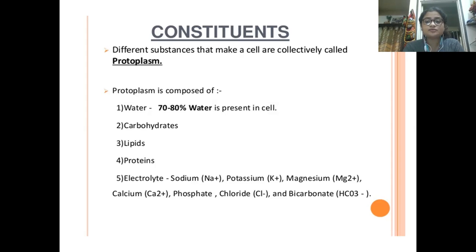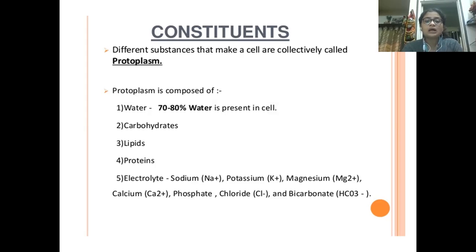Okay, and the cytoplasm is basically the matrix of the cell, and in the cytoplasm various things are present, usually we call them cell organelles. Okay, we will study in detail about the cell organelles. So protoplasm is basically the collective term to refer to all the different substances that make up a cell.